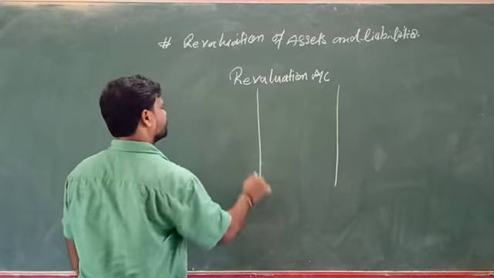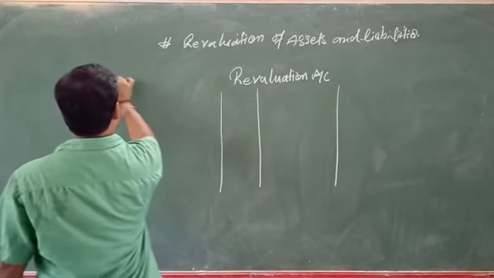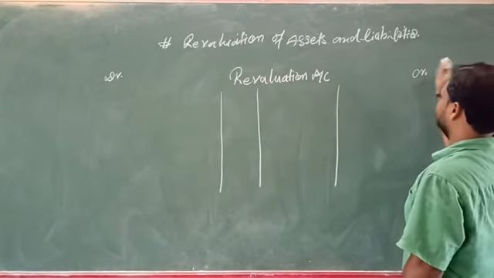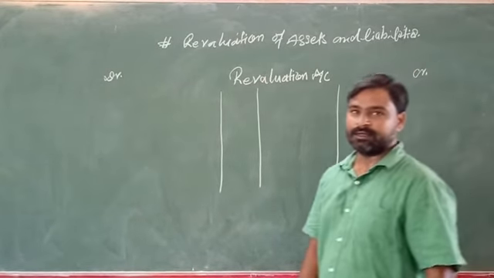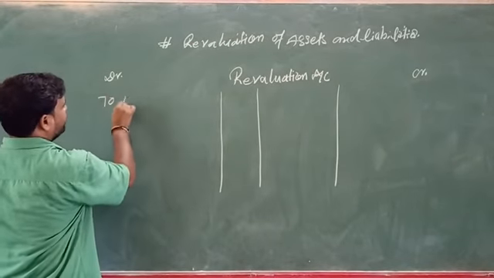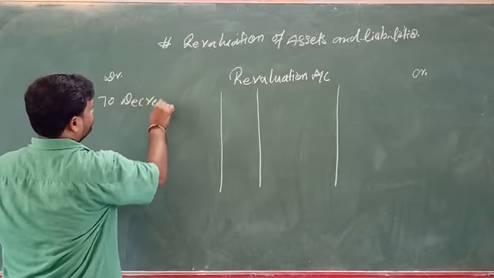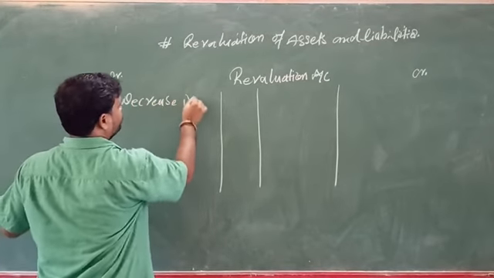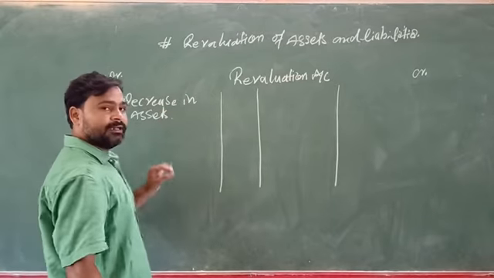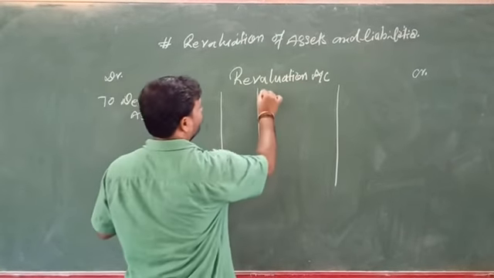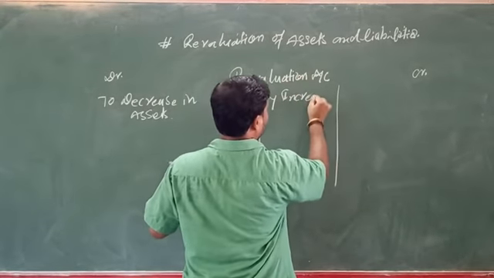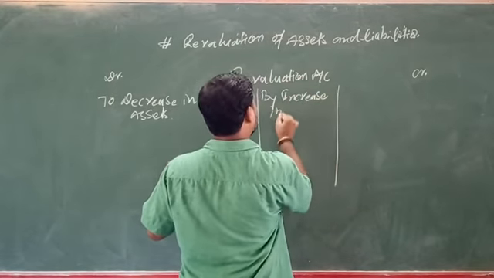As you know, revaluation account has two sides. This side is known as debit side and this side is known as credit side. If there is a decrease in assets, we will write it on the debit side, decreasing assets. And if assets increase, then we will write it on the credit side, increasing assets.